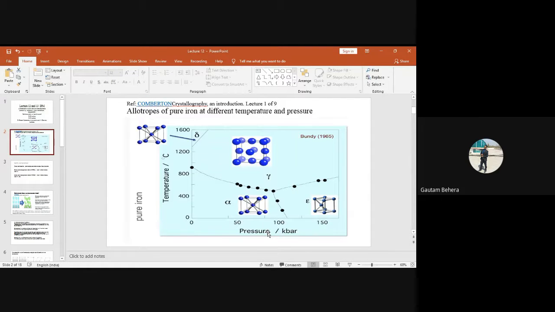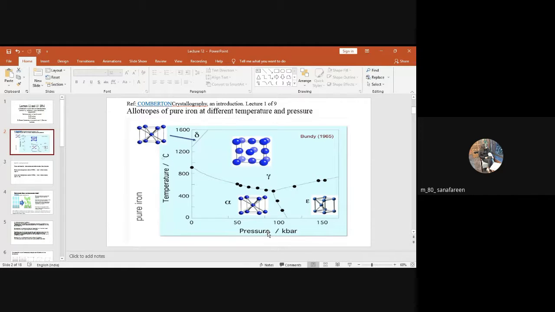If you go into the center of the earth from the surface of the earth, what will happen to the temperature and pressure? So both will increase. Both will increase, right? Yes, sir. But can anybody guess why the temperature is increasing? Because the pressure is increasing. When the pressure increases, temperature increases or not? Yes, sir.